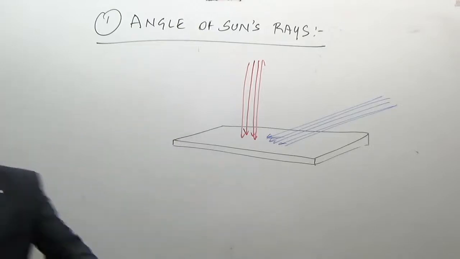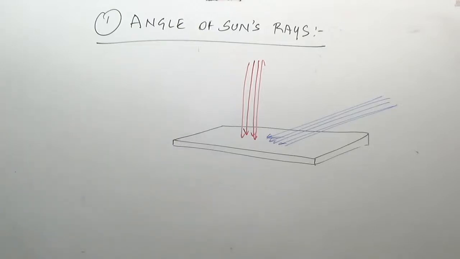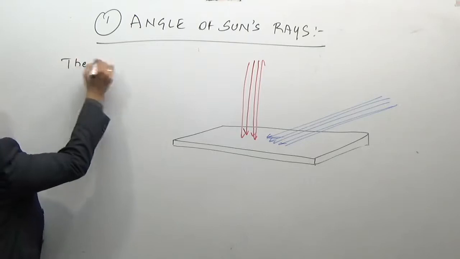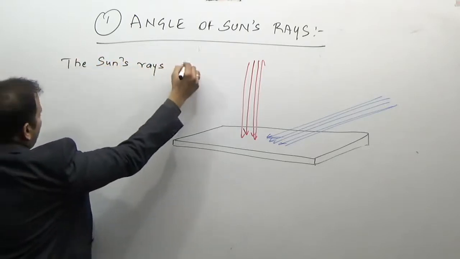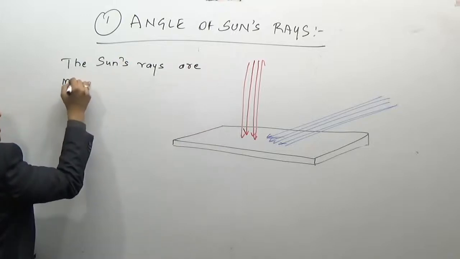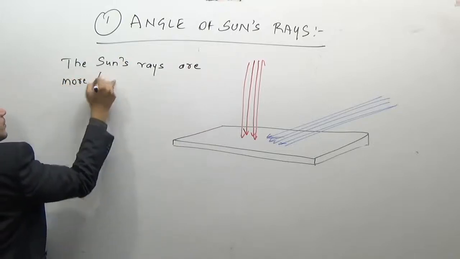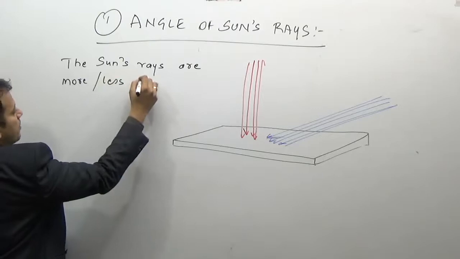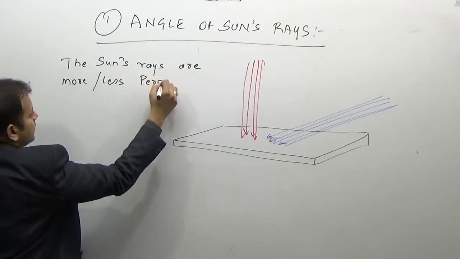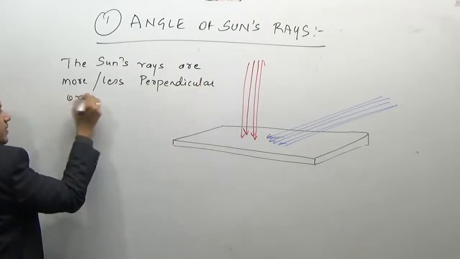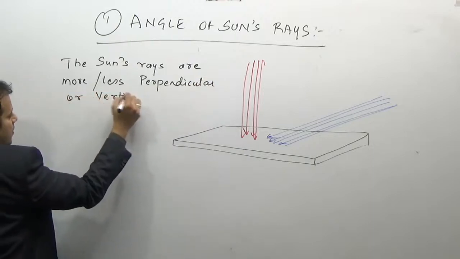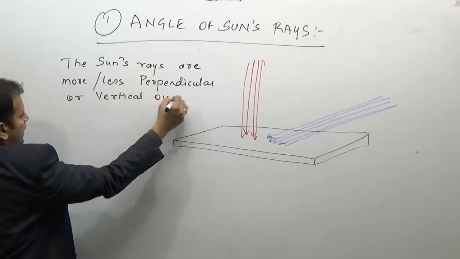So here, what you have to remember is that the sun's rays are more or less perpendicular or vertical over the equator.